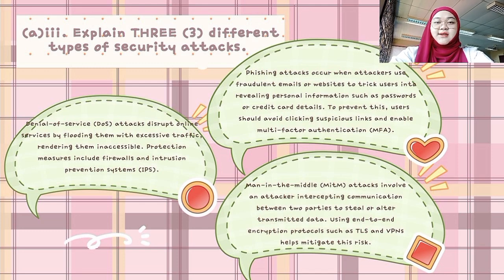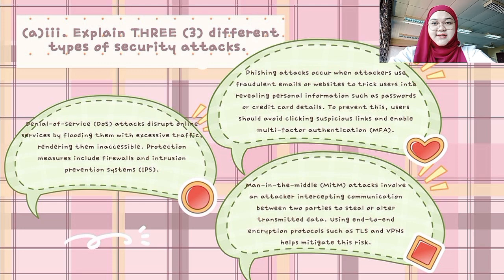The second one is denial of service (DoS) attacks, which disrupt online services by flooding them with excessive traffic, rendering them inaccessible. Protection measures include firewalls and intrusion prevention systems (IPS). The last one, man-in-the-middle (MITM) attacks, involve an attacker intercepting communication between two parties to steal or alter transmitted data. Using end-to-end encryption protocols such as TLS and VPNs helps mitigate this risk.